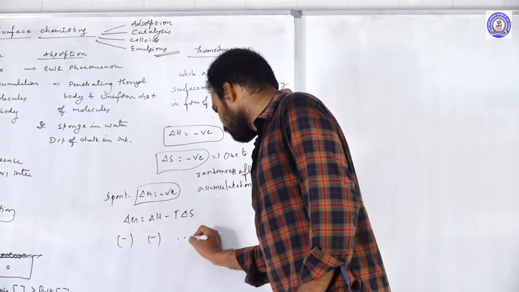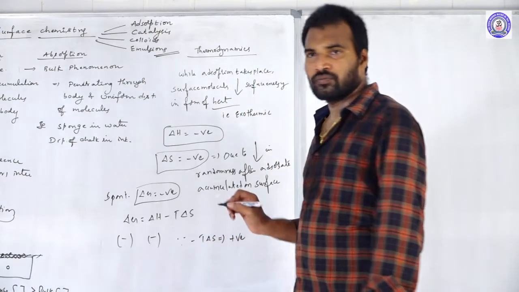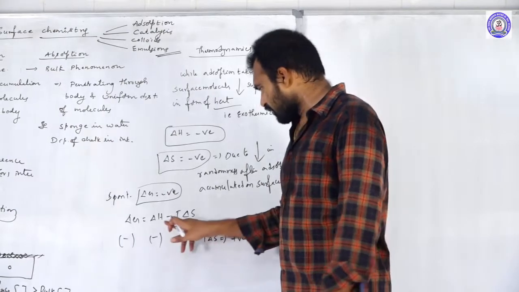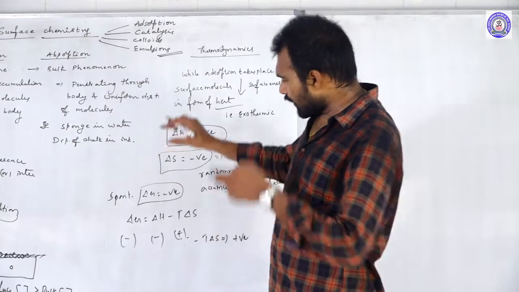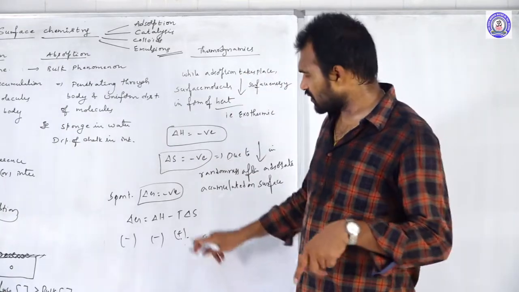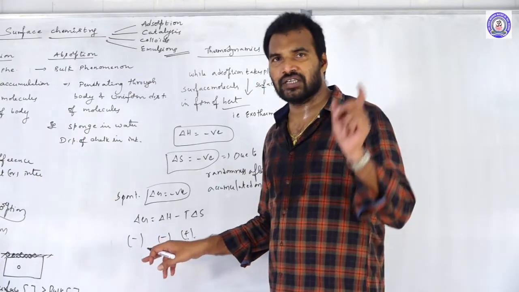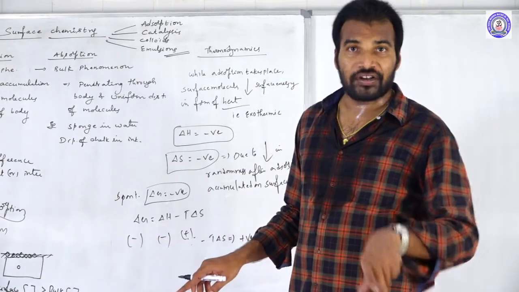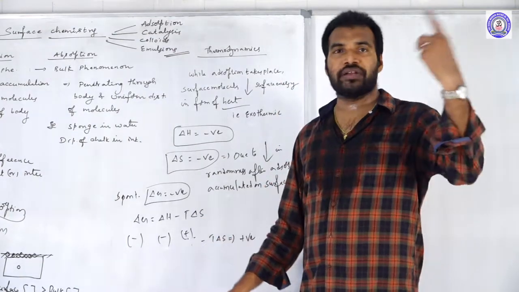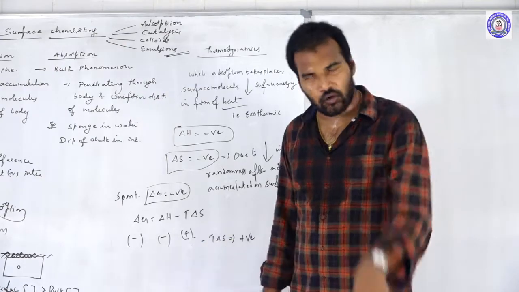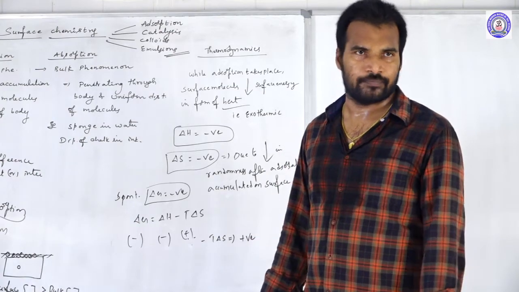So the first term is negative, but the second term is positive. Now tell me, in which case does the delta G value become negative? Only when the delta H value is more negative than the T delta S value. When the negative value dominates the positive value, only then is this adsorption phenomenon spontaneous.